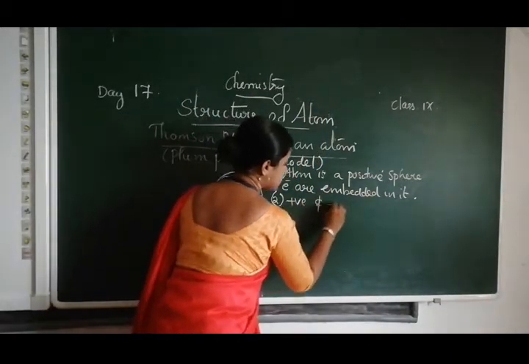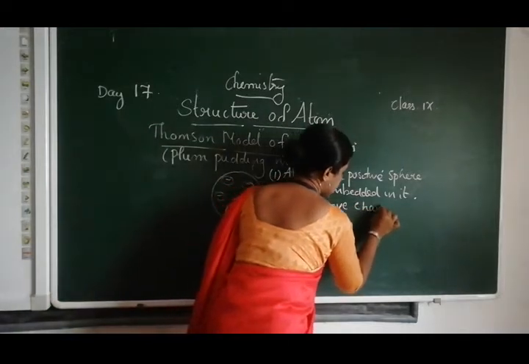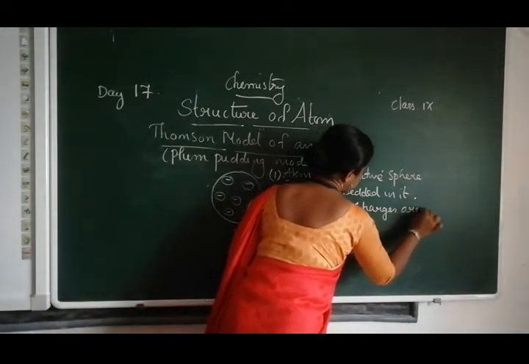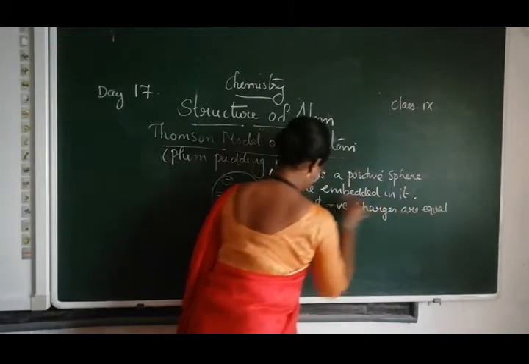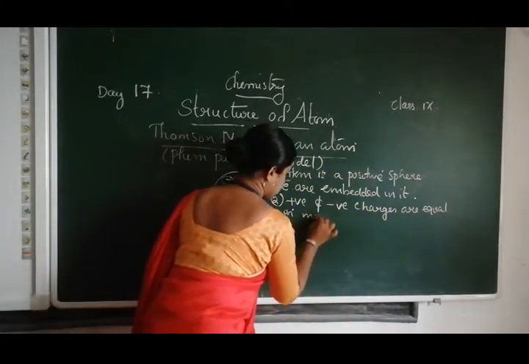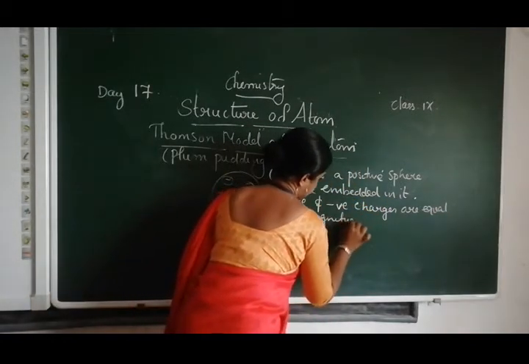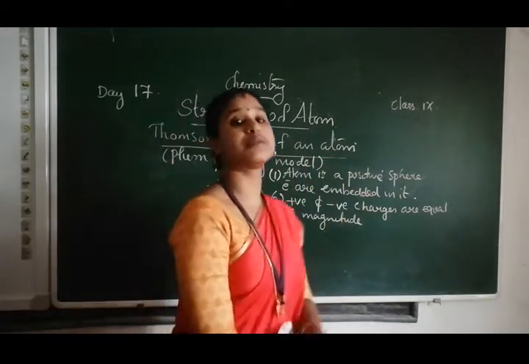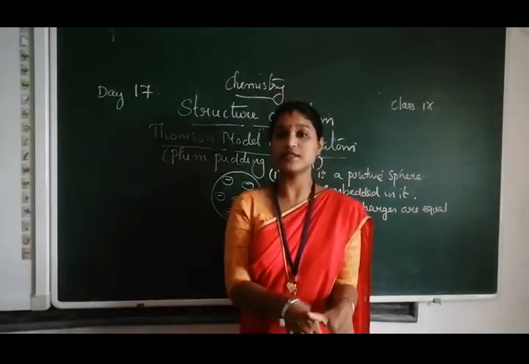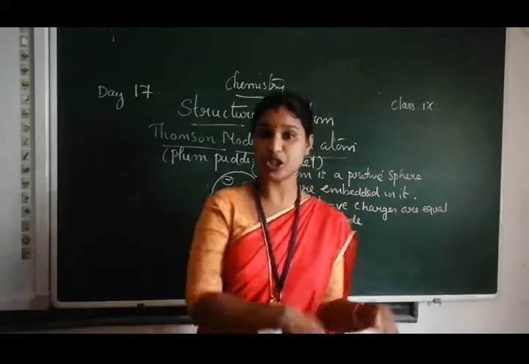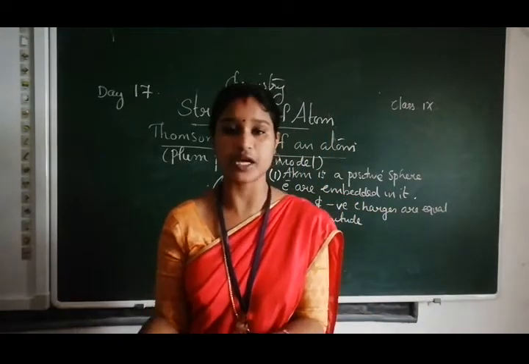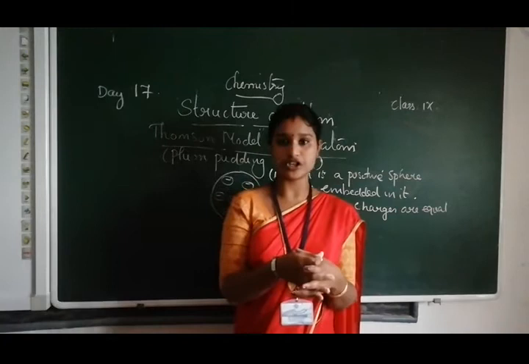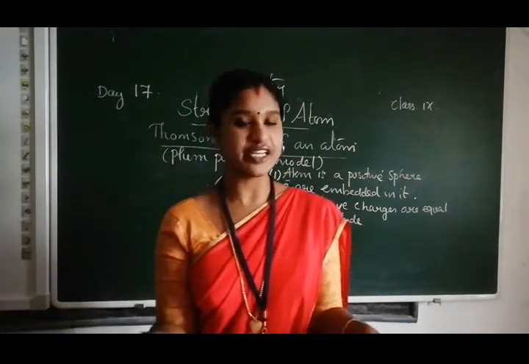Positive and negative charges are equal in magnitude. That means the atom is electrically neutral. 10 protons are there, 10 electrons are there. That means 10 positive charges and 10 negative charges. They cancel each other, which means they are electrically neutral.